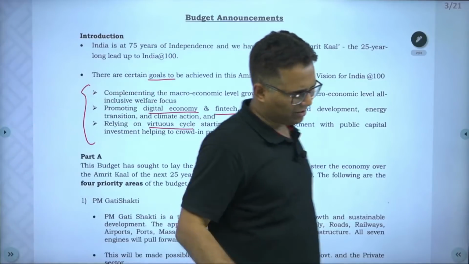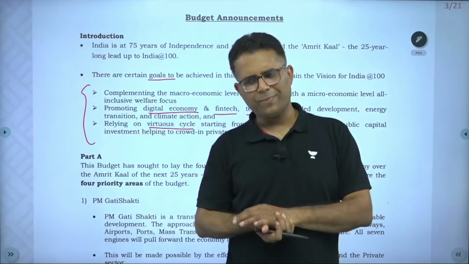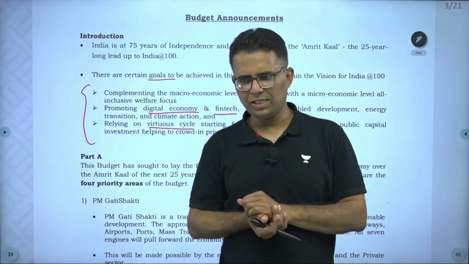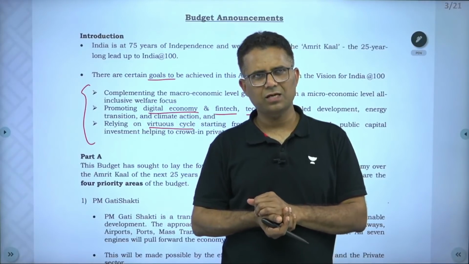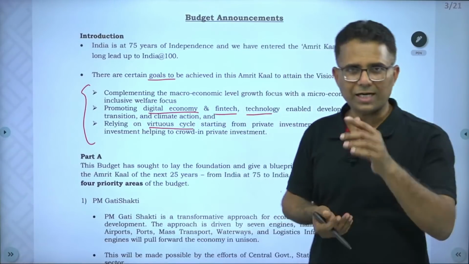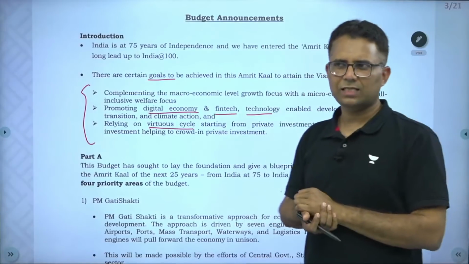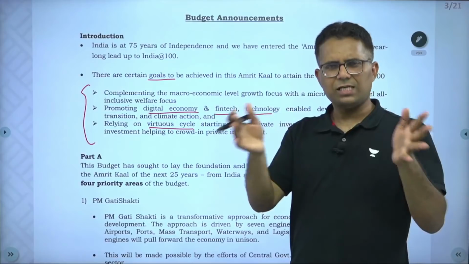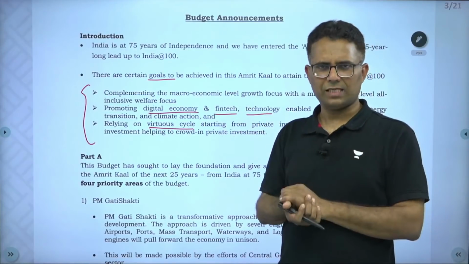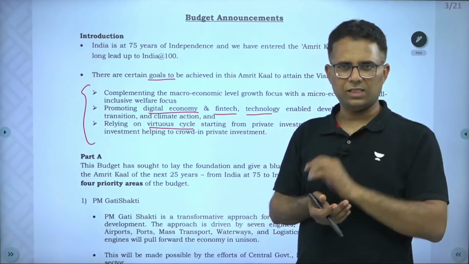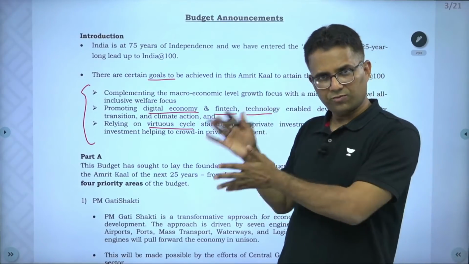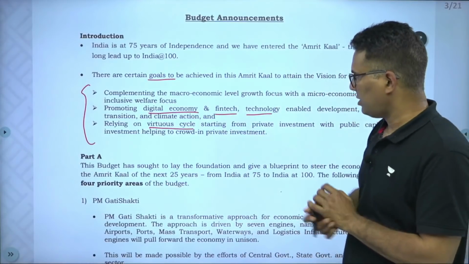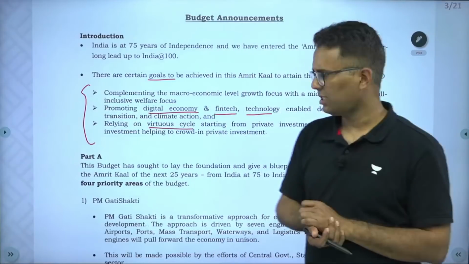This virtuous cycle and vicious cycle, 2 years back, in the economic survey presented in July 19, once in May 19 the elections happened. So in July again the budget and economic survey were presented. In July 19, there was a detailed discussion on virtuous and vicious cycle. If you have time, please study that, because this is the whole focus of this year's budget and economic survey also. So these are the 3 goals that the central government is trying to achieve.